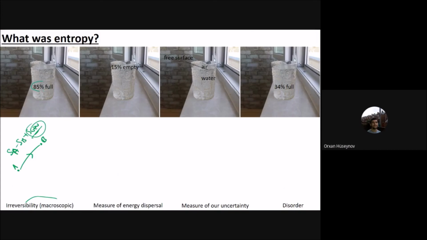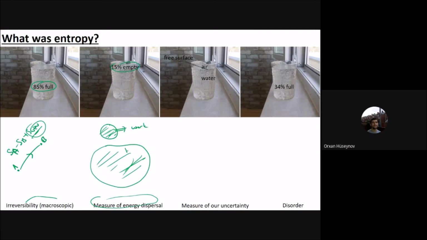This is like people who see the glass as 85% full, and there are people who see the 15% of the glass, which says that entropy is the measure of energy dispersal. At the beginning you have this amount of energy which is compact. From this compact amount of energy you are trying to get some work. Now the energy is spread in that space, and you have different types of energies: kinetic energy, potential energy, internal energy. From these different types of energies you are trying to get work again. It is very difficult to get high quality energy.